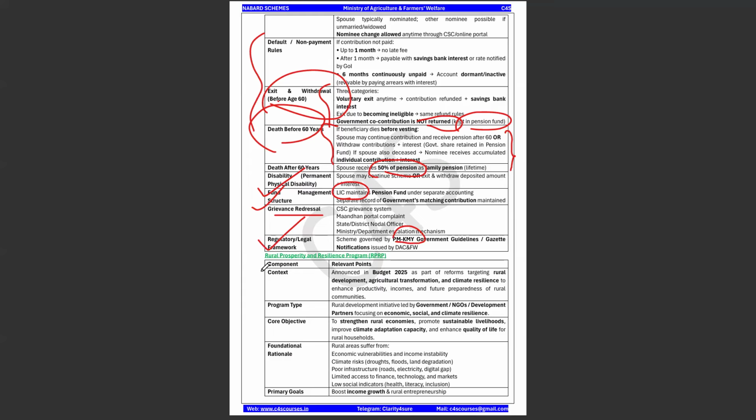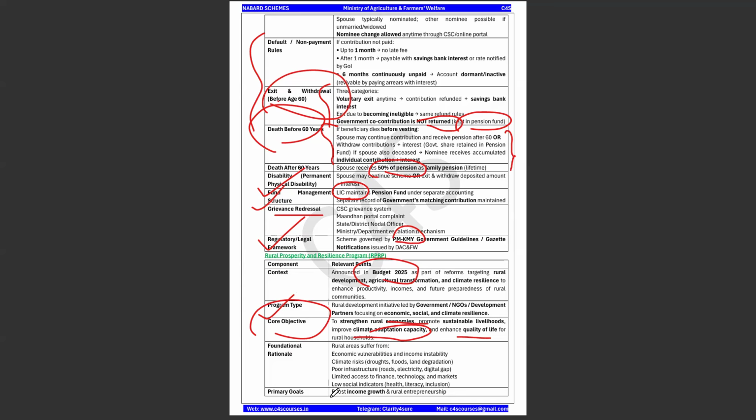Okay. Next is the Rural Prosperity and Resilience Program. It was announced in Budget 2025 as part of rural development. So it is more about rural development, along with agricultural transformation and climate resilience. And what is the type of the program? This is initiated by the government, NGOs, and also development partners, focusing on several aspects like economic, social, and climate resilience. What is the core objective? This is very, very important: to strengthen the rural economy, promote sustainable livelihoods, improve climate adaptation, and enhance the quality of life for rural households.